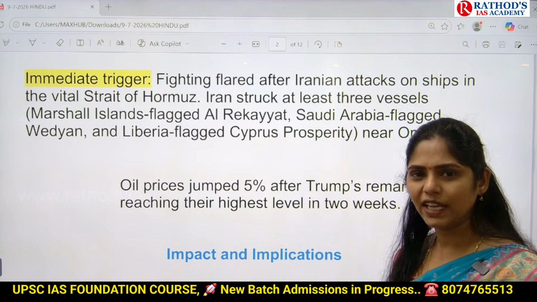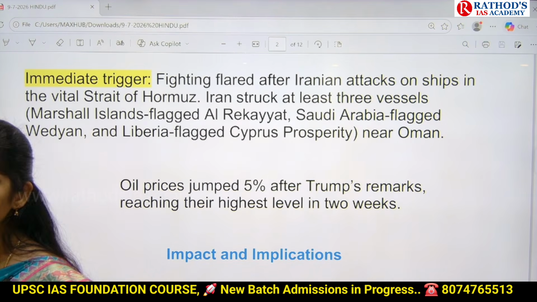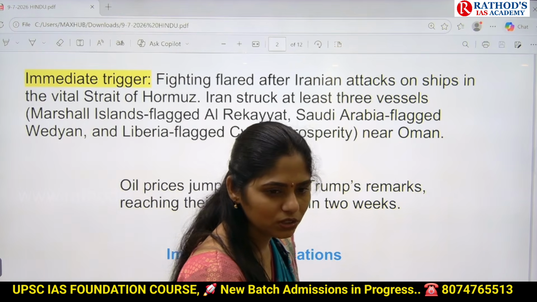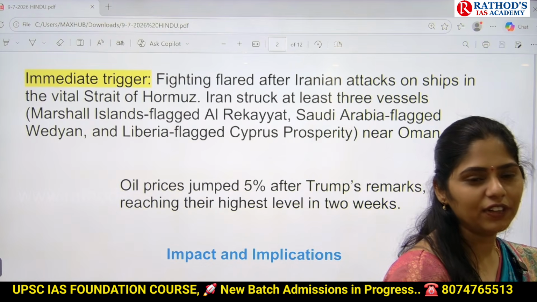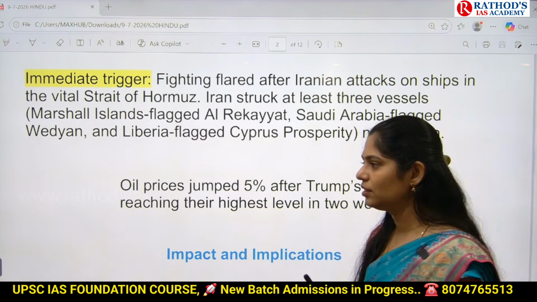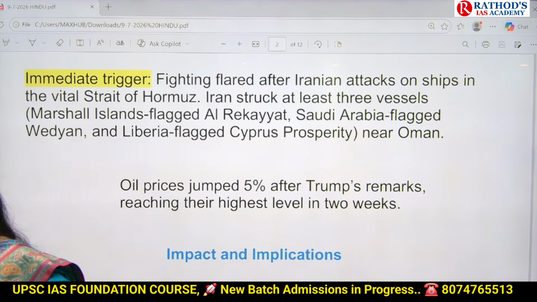Again, there may be continuation of war. Next, oil prices will for sure increase. Again, Iran can close the Strait of Hormuz, and there will be difficulty for the movement of ships. Next, the country's energy security will be affected again.